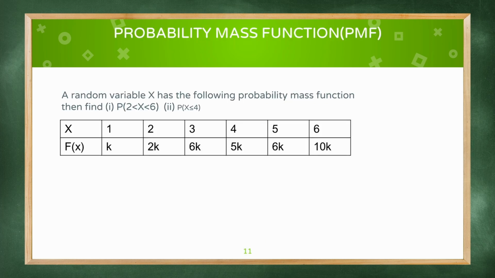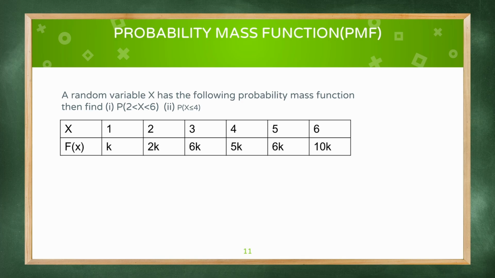Let us consider one more example in the discrete case. A random variable X has the following mass function. X values are 1, 2, 3, 4, 5, 6 and f of x values are k, 2k, 6k, 5k, 6k and 10k. We have to find, first, P of 2 less than X less than 6, second, P of 2 less than or equal to X less than 5, and third, P of X less than or equal to 4.